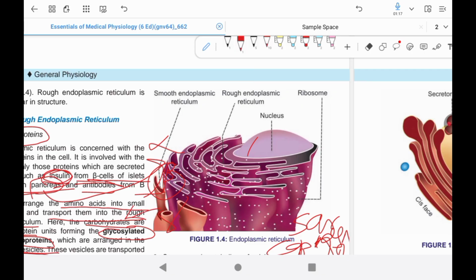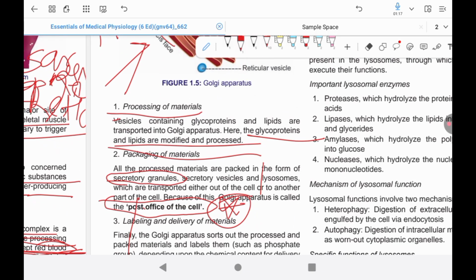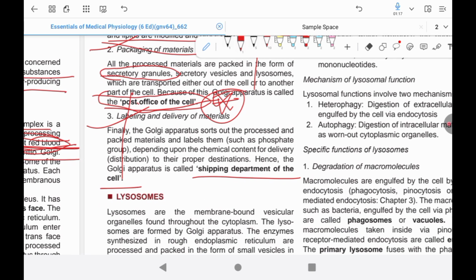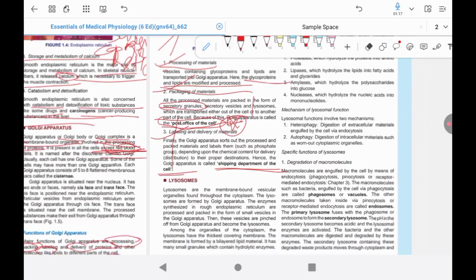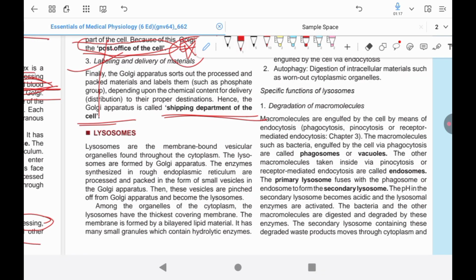After modification, the protein will be released through the trans phase, which is situated near the cell membrane. The processed substance makes its exit from the Golgi apparatus through the trans phase.